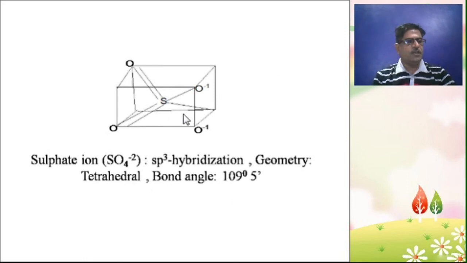So this is one of the best examples of sp3 hybridization, which is the sulfate ion.